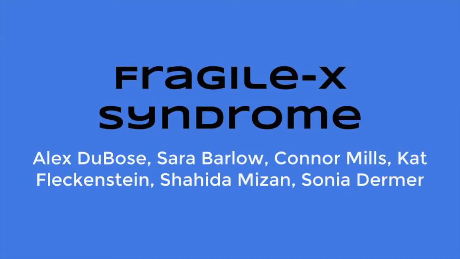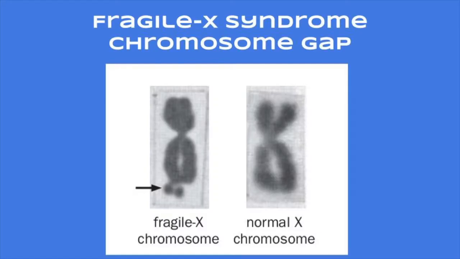This video is about the causes of Fragile X syndrome. Fragile X syndrome, named due to a gap in the X chromosome, is a leading cause of inherited intellectual disability. FMR1 is a gene on the X chromosome. Too many CGG trinucleotide repeats on the FMR1 gene silences the gene and causes Fragile X syndrome.